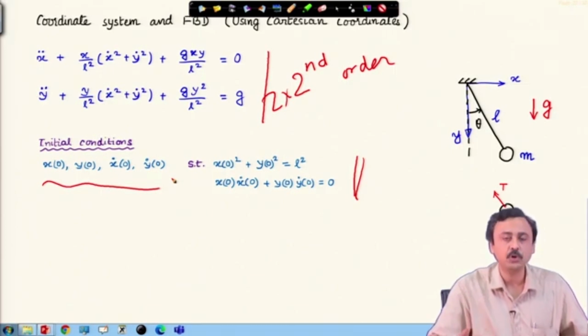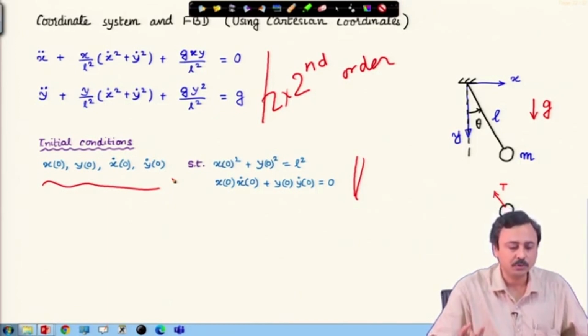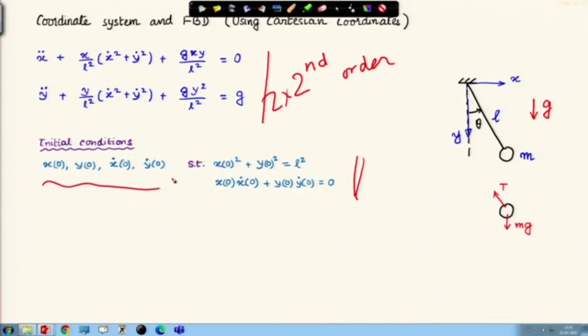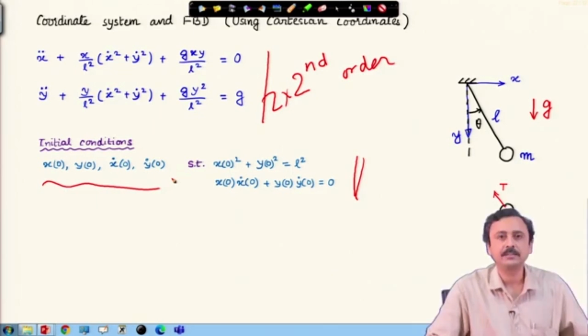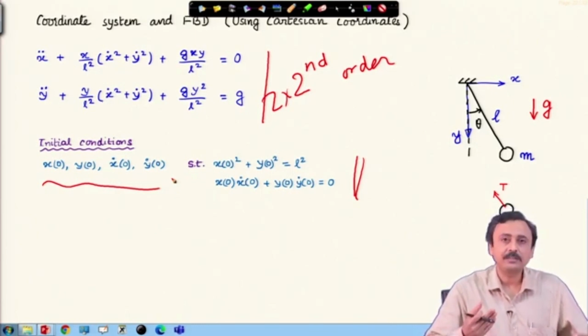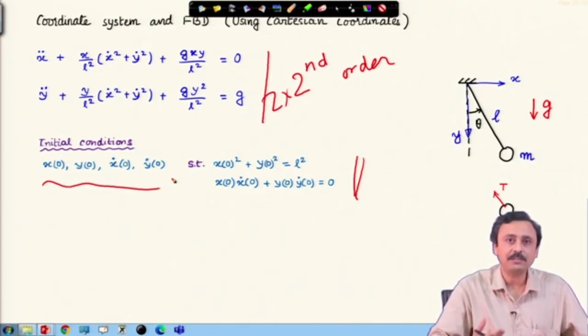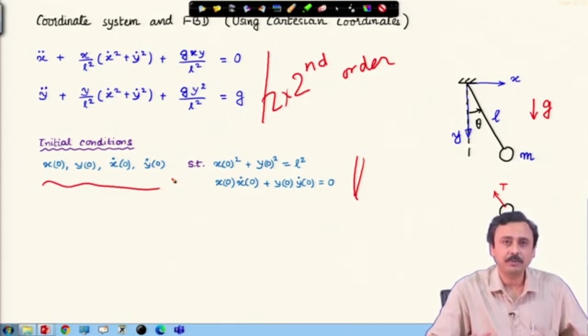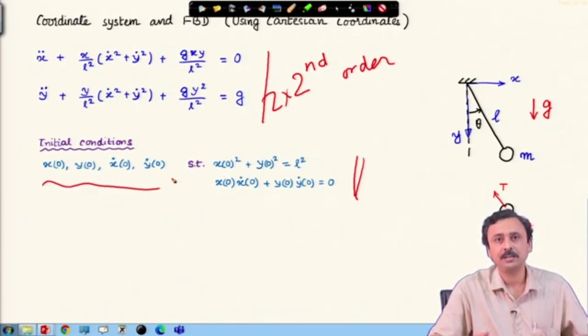Therefore, our freedom of choice of initial conditions is only 2. Suppose I choose x 0 and x dot 0, then y 0 and y dot 0 are decided, as it should be, because the pendulum, remember, has only one variable, and we had a second order differential equation in a single variable theta. So, we cannot have more choices just because we changed our frame.